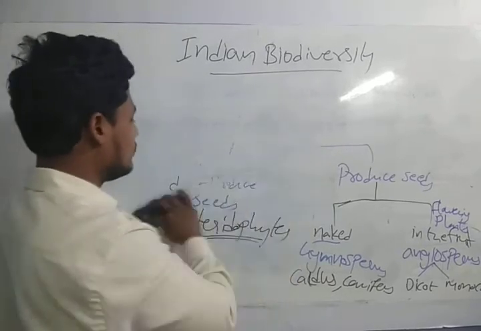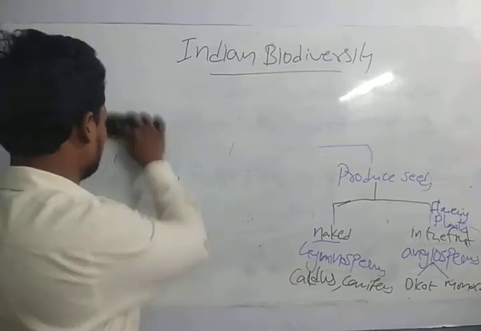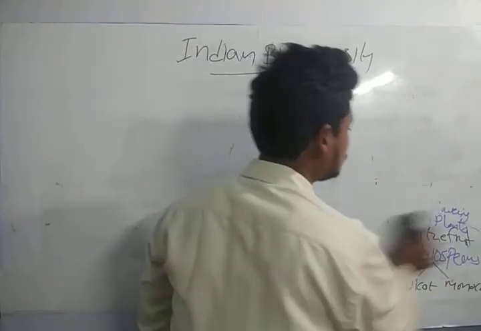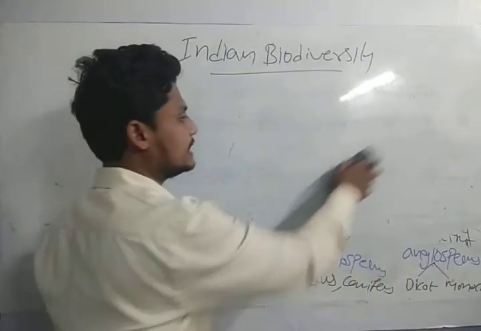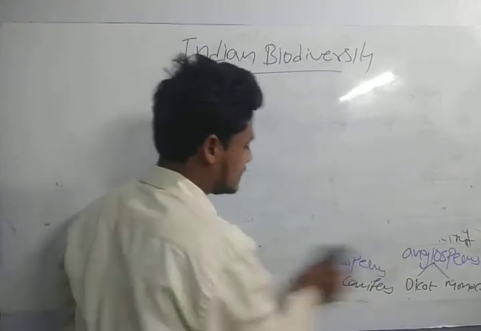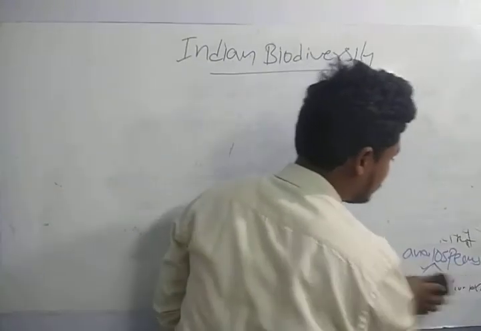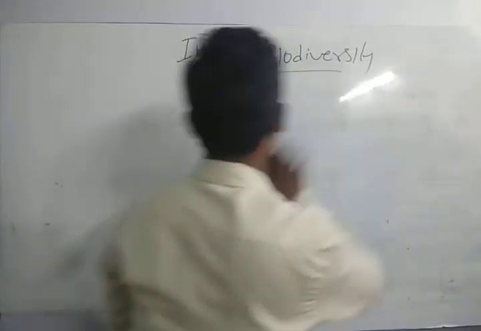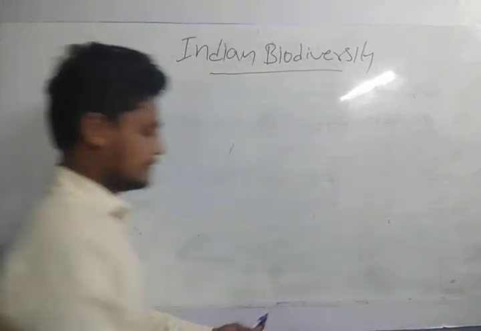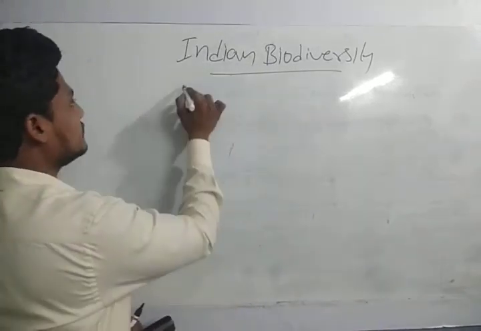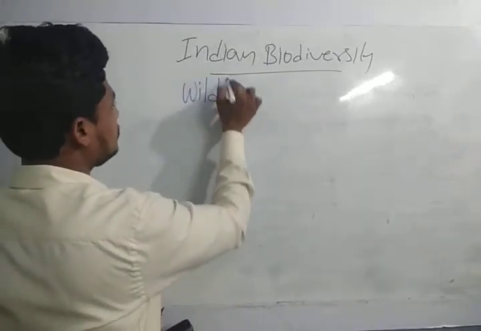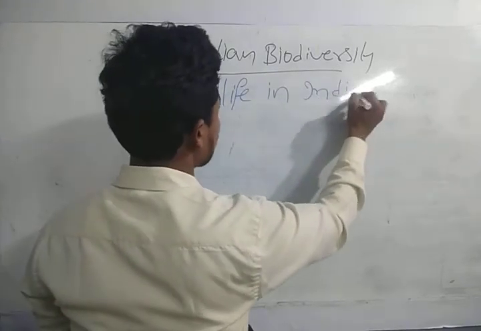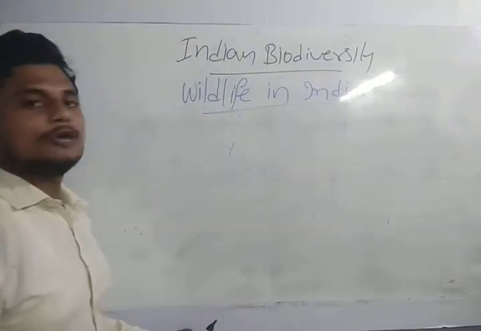We are done with the plant kingdom and the classification, the biogeographical classification, and the fauna, the animal kingdom.